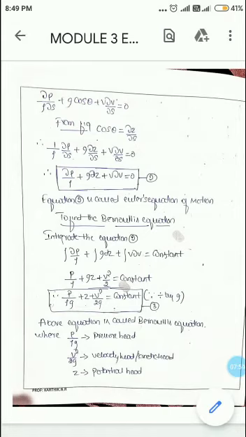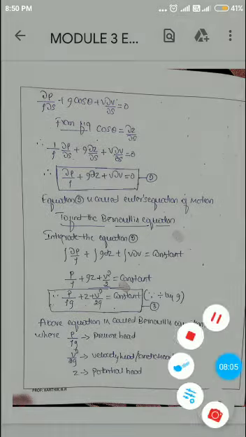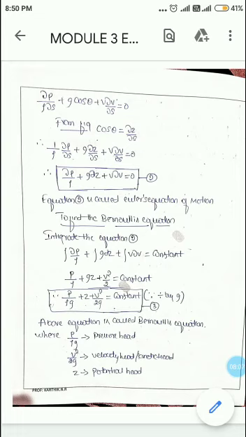Therefore substituting the value of cos theta, we can take 1 by rho as separate: (1/rho) ∂p/∂s plus g ∂z/∂s plus v ∂v/∂s is equal to 0. Therefore the above equation can be rewritten as ∂p/rho plus g ∂z plus v ∂v is equal to 0. Call it equation 2.